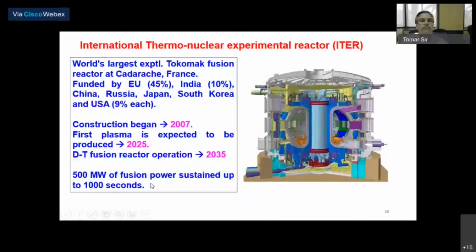This is the challenge. You must have read in the news a few months back that India successfully completed the cryostat, which is required for this fusion reactor. The contribution from India will be in terms of the cryogenics, the cryostat, a very big cryostat, I think 10 to 20 meters in dimension.